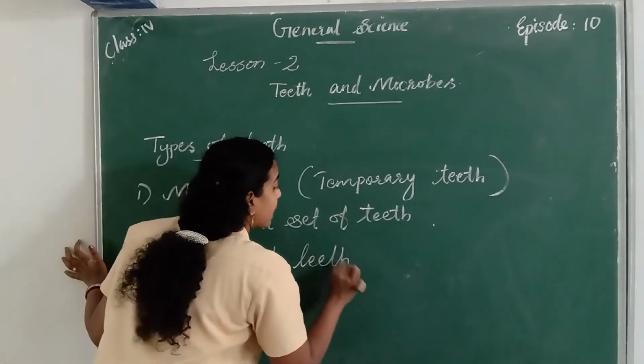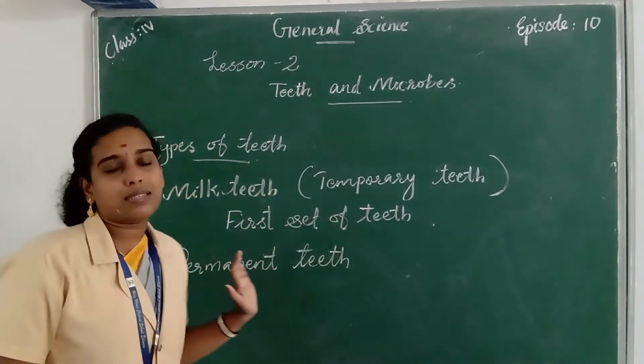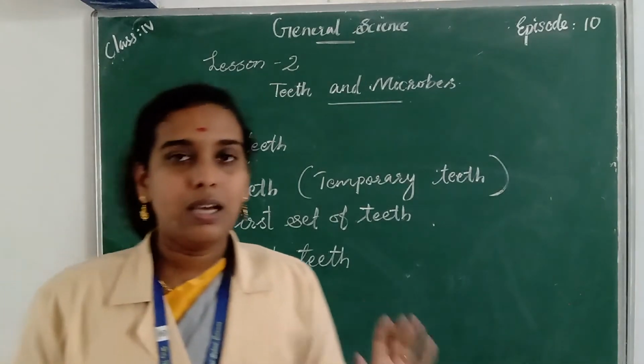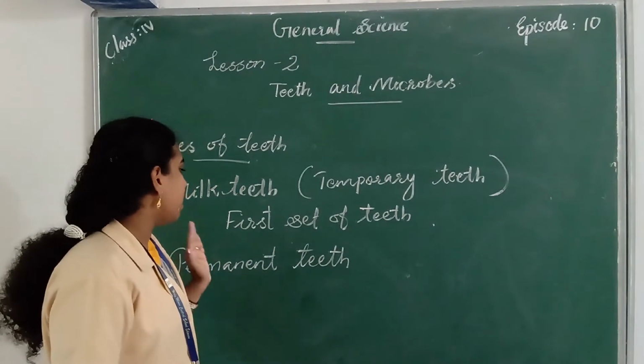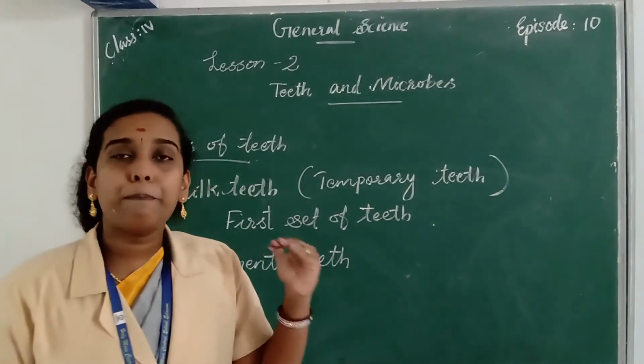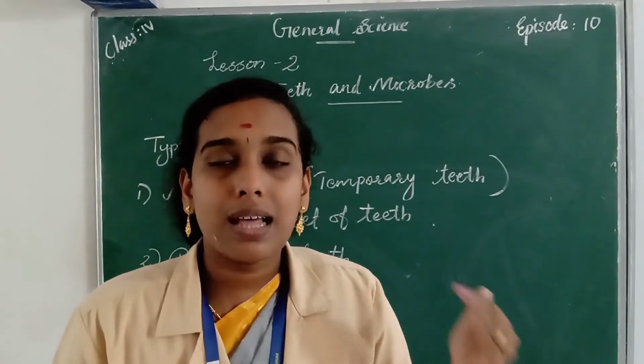So the second set of teeth in the mouth is known as permanent teeth. They are permanent and replace the milk teeth.